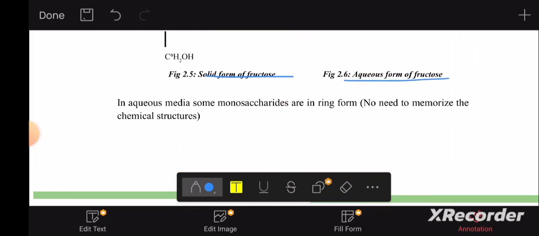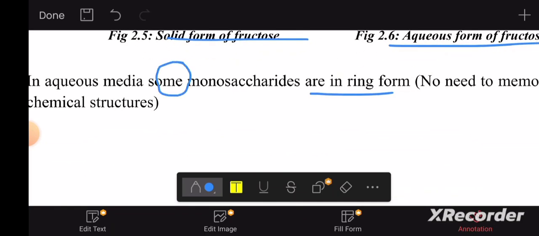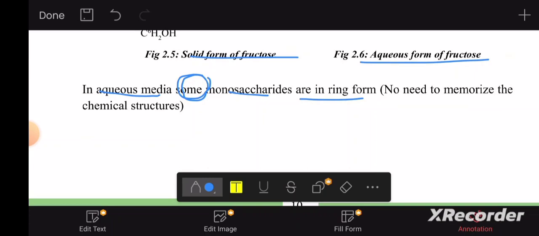You can see in aqueous media, some monosaccharides are in ring form. But the word some is very important. In aqueous media, some monosaccharides are in ring form. Not all, right?